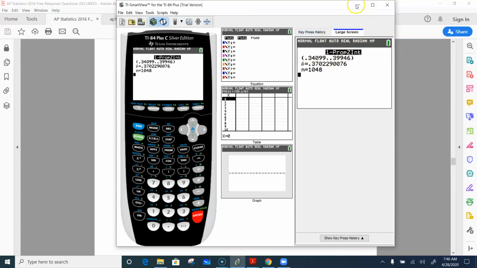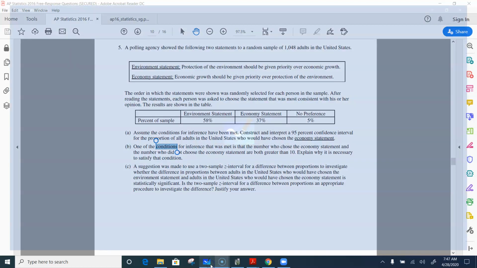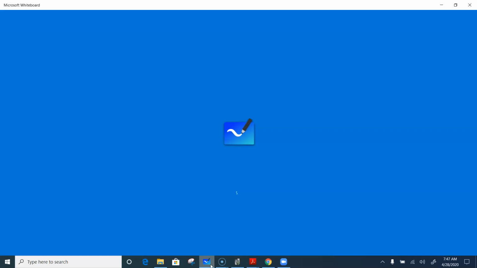That will be my published interval. But remember the work that we want to be able to show to the AP readers in a situation like this. Number one, we want to say something like p equals that parameter of interest, right?